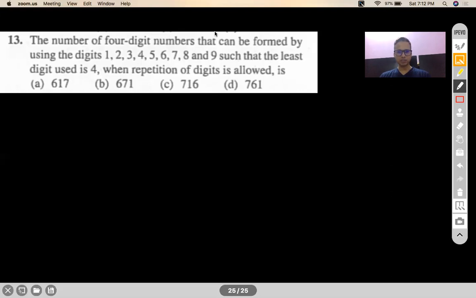Good. I have got responses from 2 of you. Of course, yes. 4 has to be used. Whether it is there in one of the places or whether it is there in all the places, 4 has to be used somewhere. At least one 4 you have to use. And whatever other digits are there must definitely be greater than 4. Think, it's a deep question. I mean, don't be in a hurry to mark anything.